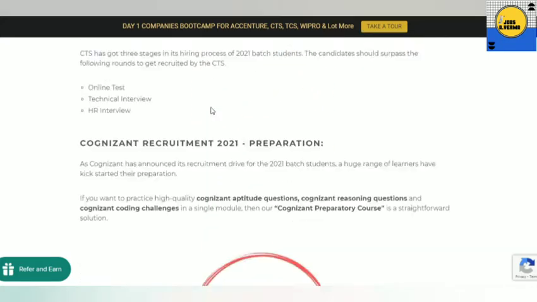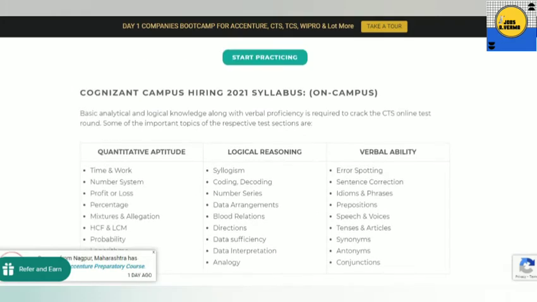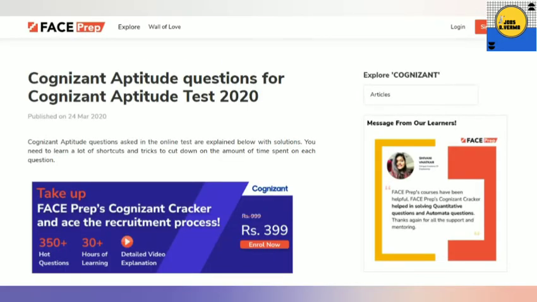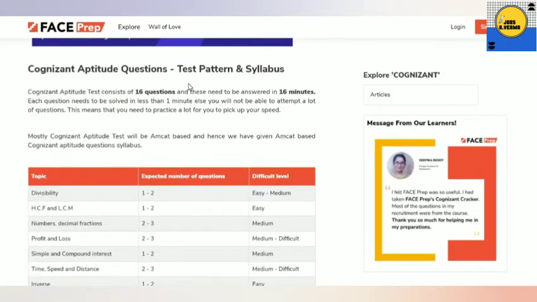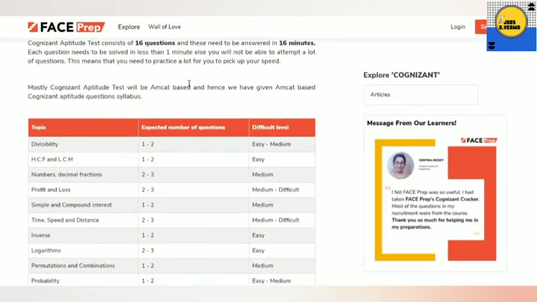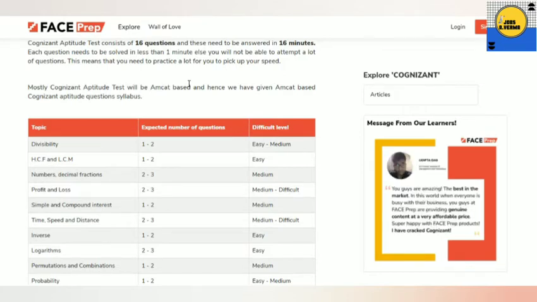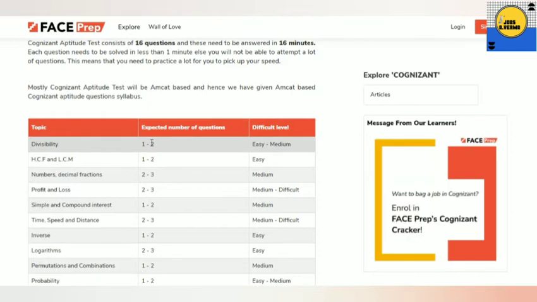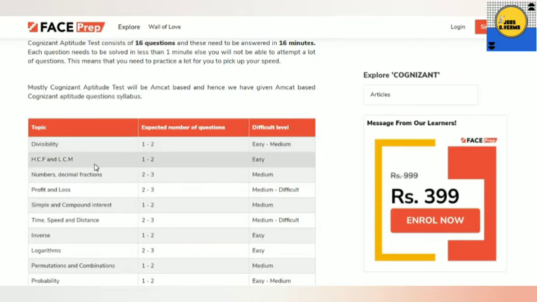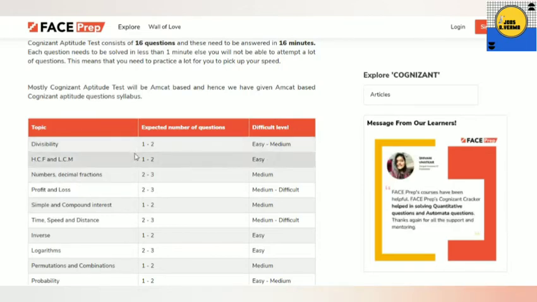I will now discuss the previous year questions for aptitude. In 2020, in quantitative aptitude, a total of 16 questions came in 16 minutes. Mostly the questions came from divisibility, HCF and LCM. You can expect one or two of those this year also. The difficulty level will be medium, high or easy. HCF and LCM will be easy, 1 to 2 questions.